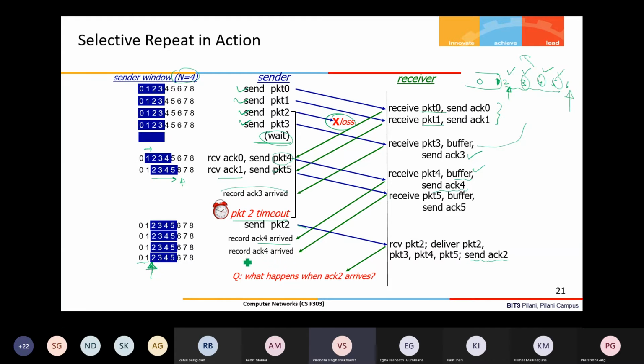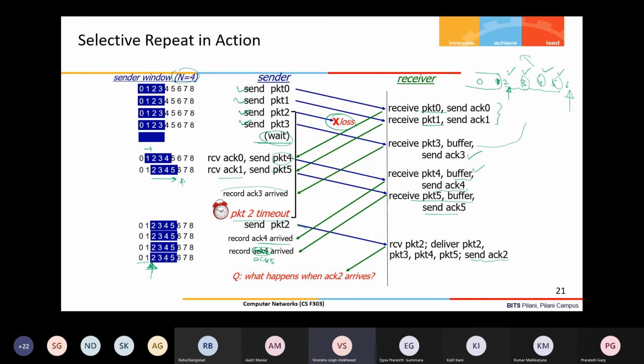This is a typo: this is ACK5 because it corresponds to packet 4, so ACK 5 has been sent. So the acknowledgements for 4 and 5 are marked as arrived.